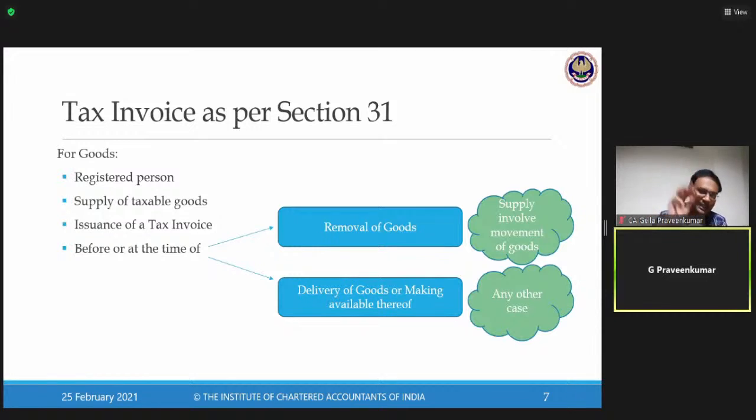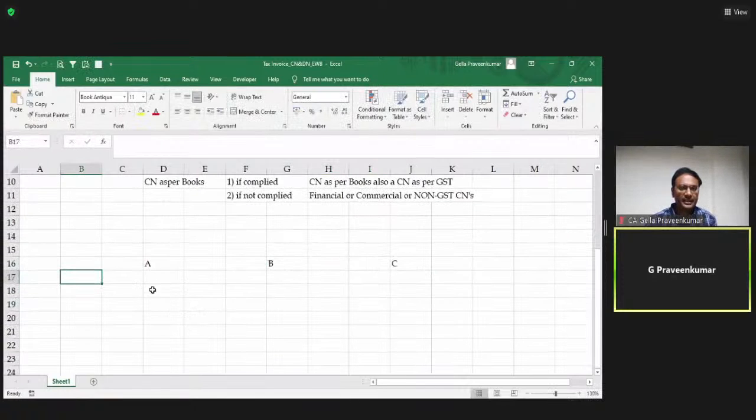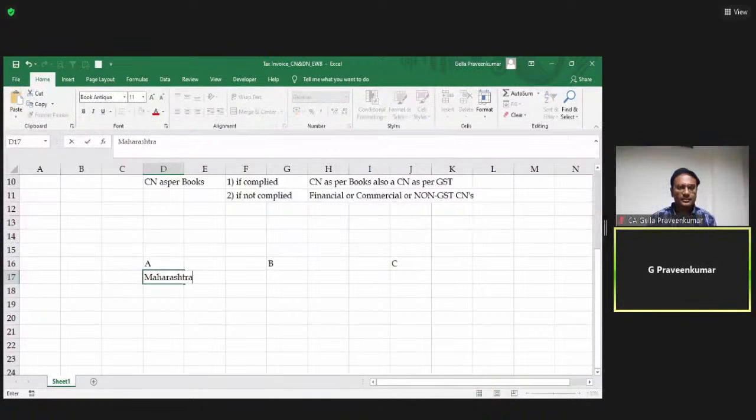Example of, say, three parties, A, B, C. Let us take three parties. I'll come to my Excel file to give you a better understanding of this. Let me come back to my Excel file. Hope you are able to see my Excel file. Now, I'll talk about three transactions called A, B, C. A is in, say, Maharashtra. B is in Tamil Nadu. C is in Bihar.